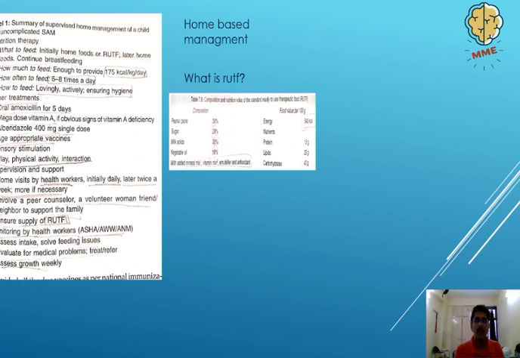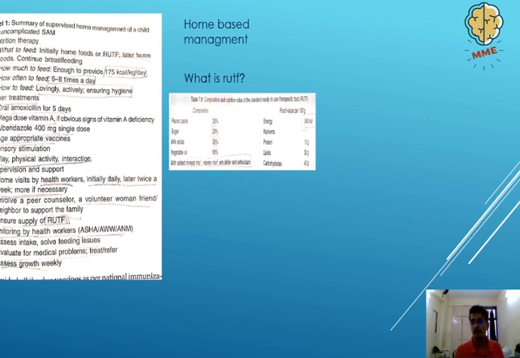Keep feeding them as much as they require and as many times as possible during the day. So how much are we supposed to feed in terms of calories? Well, as it clearly says, 175 kilocalories per kg per day, generally around 6 to 8 times per day.